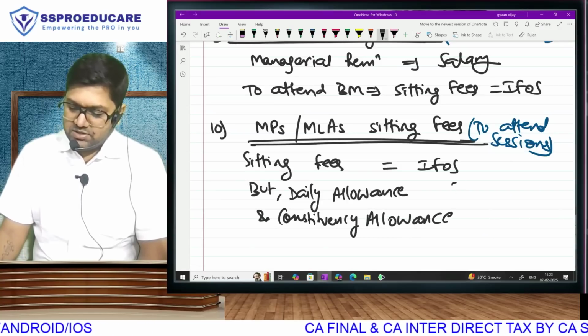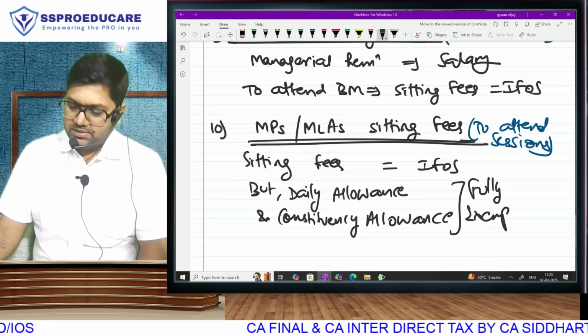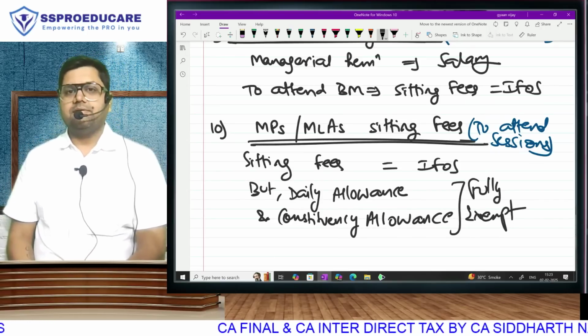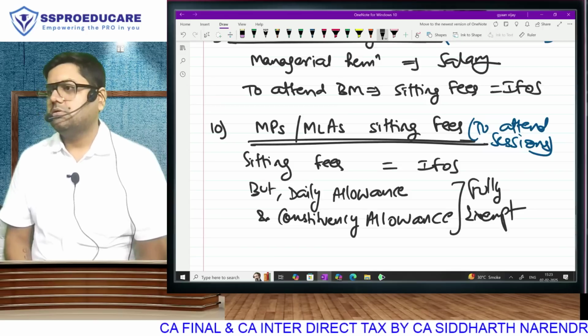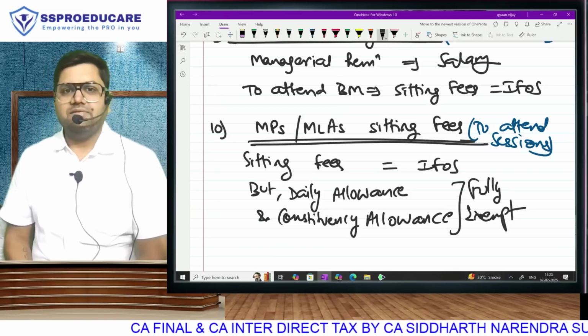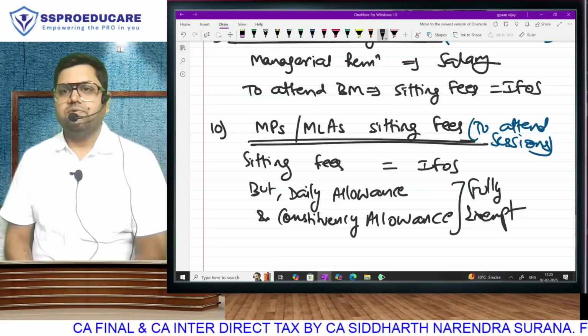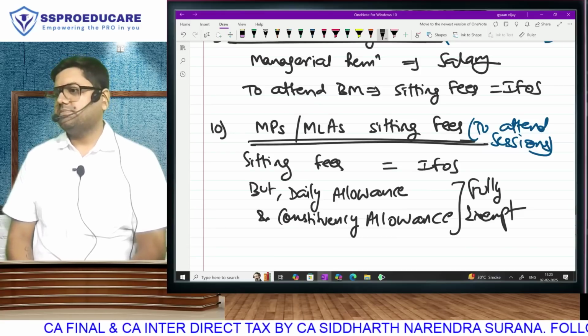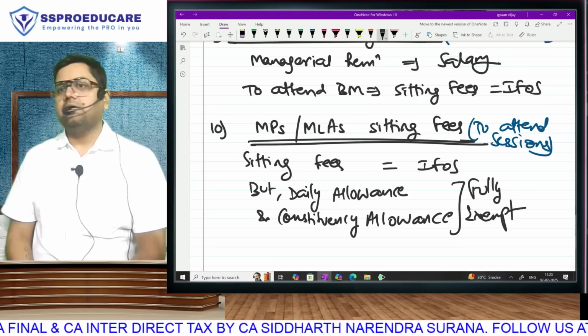Daily allowance and constituency allowance are going to be fully exempt under 10(17). They have to pay tax only on sitting fees. Only sitting fees is taxable under IFOS.